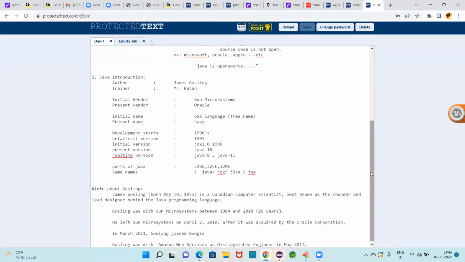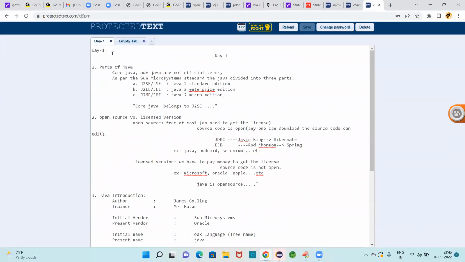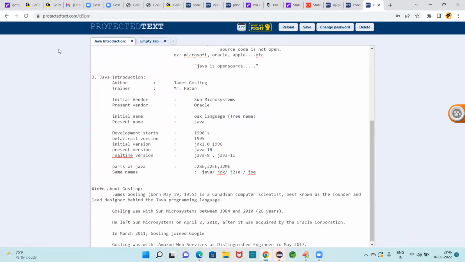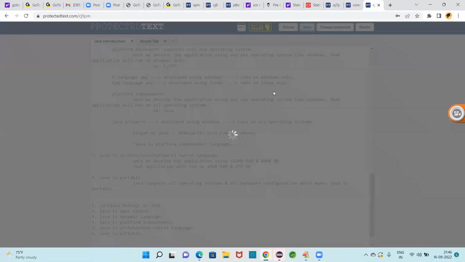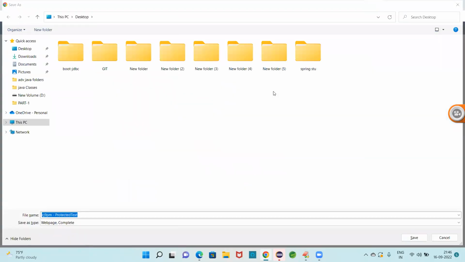Here I placed the introduction information. This chapter is about the Java introduction part. I'll place the notes at the end. Yesterday's class we got the introduction about James Gosling, and today we got 4 points. Just try to check those 4 points.